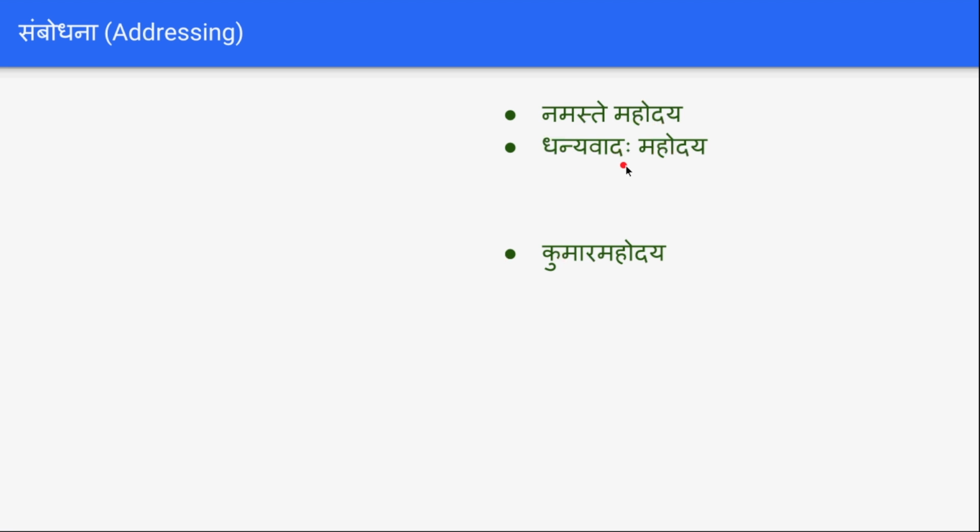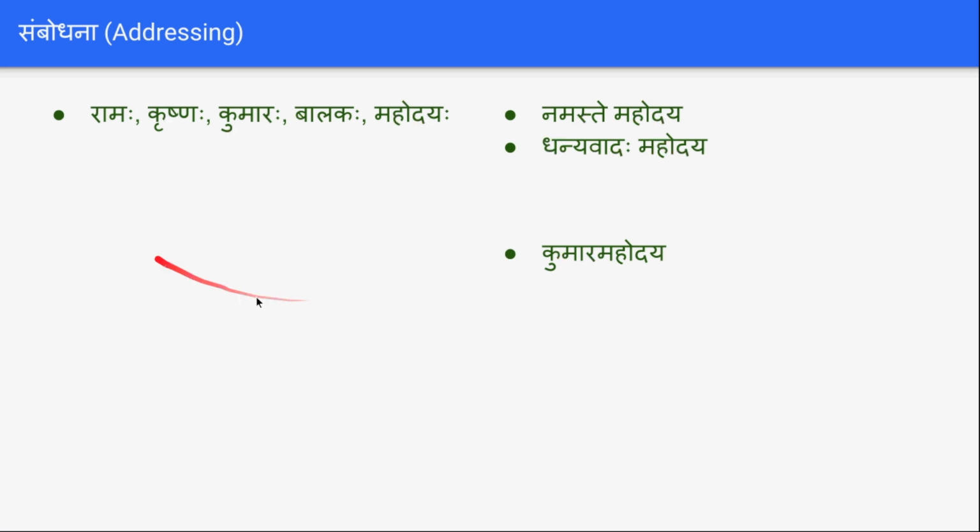Dhanyavadaha mahodaya. And similarly, if you want to address anyone by name, like Kumar or Ashok, it is Kumara mahodaya, Ashoka mahodaya. It will not have a visarga or dot at the end. This is something you have to note while conversing.